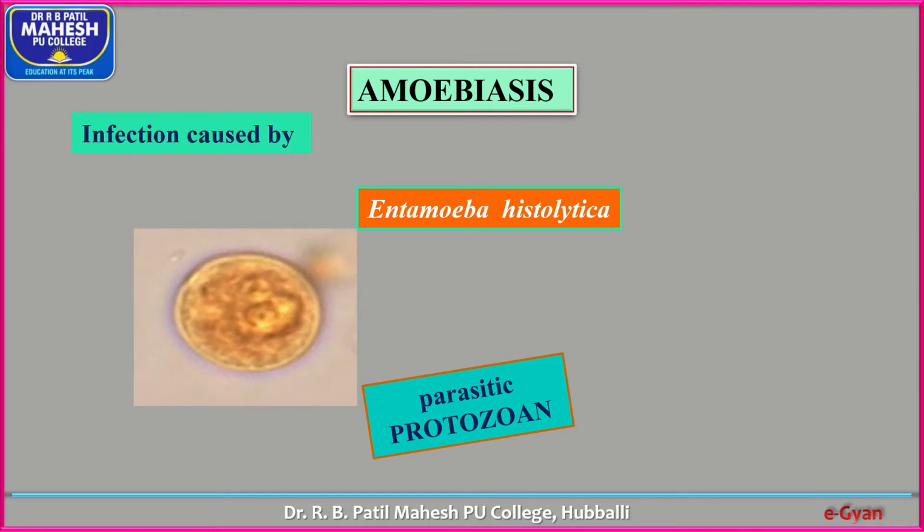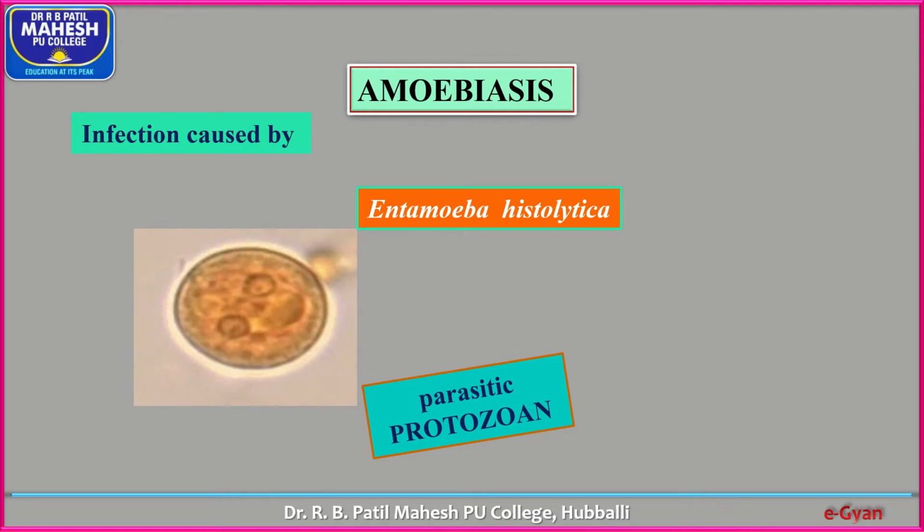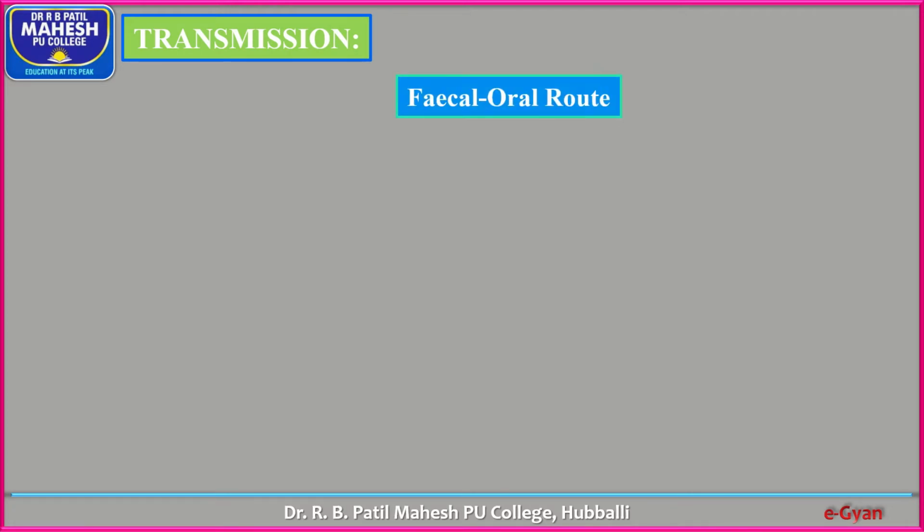Amoebiasis is caused by Entamoeba histolytica, and it is widespread in India due to poor sanitary conditions. The mode of transmission: the healthy person acquires the infection by ingesting cysts with food and drinks.